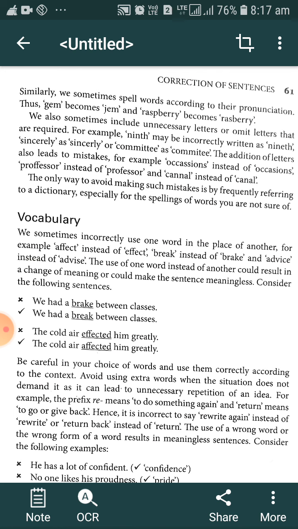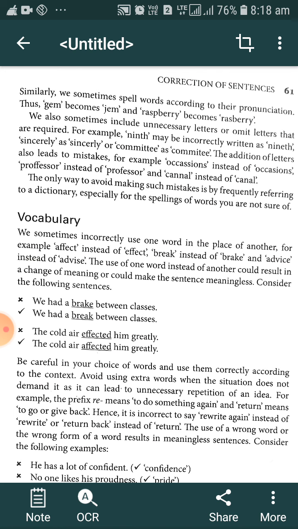For example, ninth. We sometimes incorrectly write ninth as NINETH. What is the correct spelling of ninth? NINTH. Sincerely, SINCERELY, this is the correct spelling. Sometimes we omit letters and write SINCERLY. Here we omit the letter E, and that is wrong spelling.